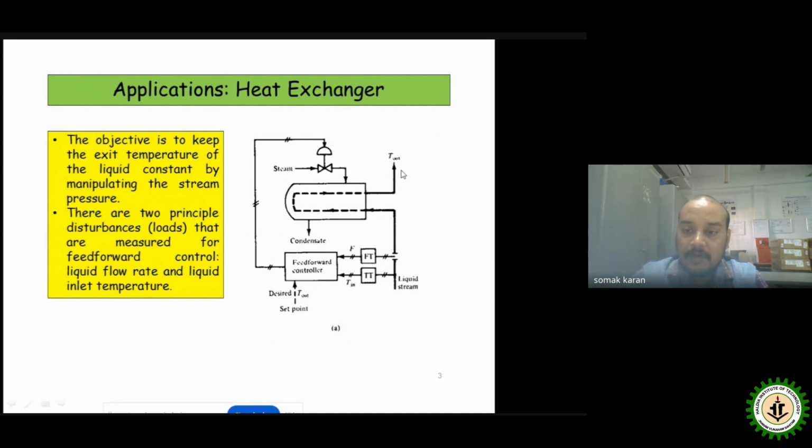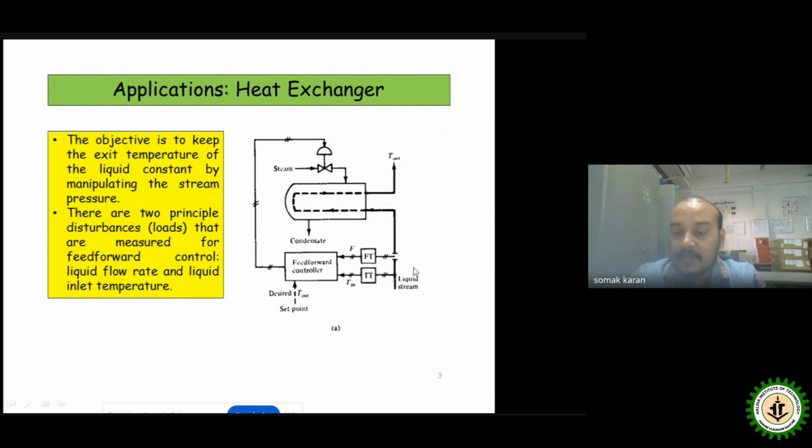But here we observe that there is no sensor on the output side for the temperature which needs to be maintained. Instead, we are using two sensors at the input side of the liquid stream, which we have observed as a disturbance area: the flow transmitter and the temperature transmitter, denoted FT and TT, placed at the input side of the liquid stream.